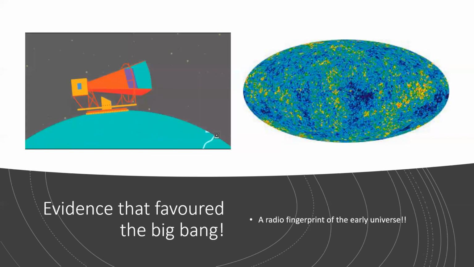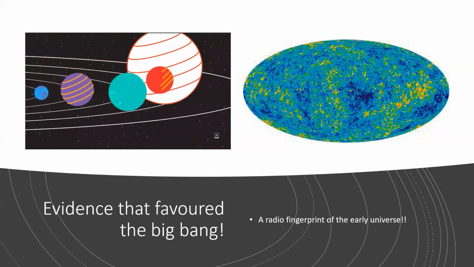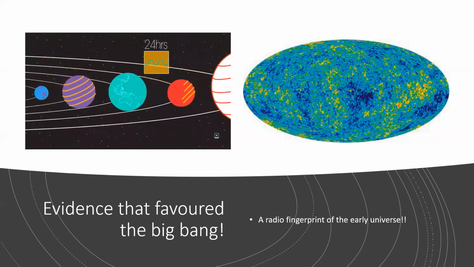As the Earth turned, their antenna pointed to different parts of the solar system. If the source of these mysterious microwaves was in the solar system, the strength of this noise should vary as the Earth turned on its axis. It didn't. This suggested that the noise did not originate in the solar system. So where was it coming from?